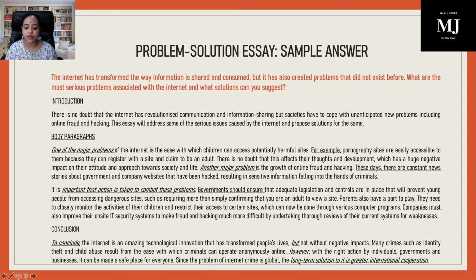The long-term solution to it is greater international cooperation. This is how you will bring in your wide perspective. You are solution oriented, but not just for the local scenario. Also keeping international aspect in mind. So this is how we will write the problem solution essay.